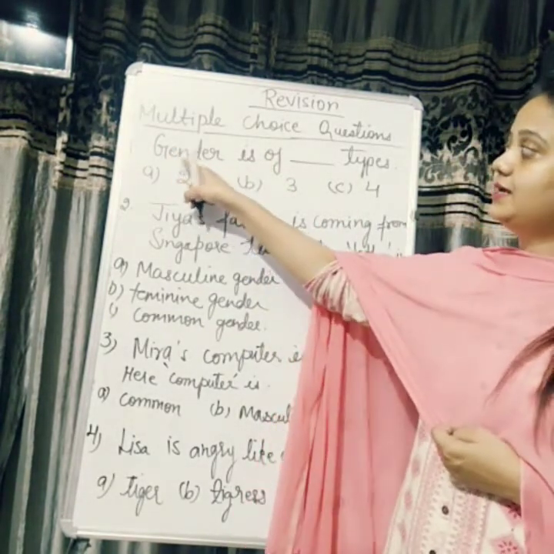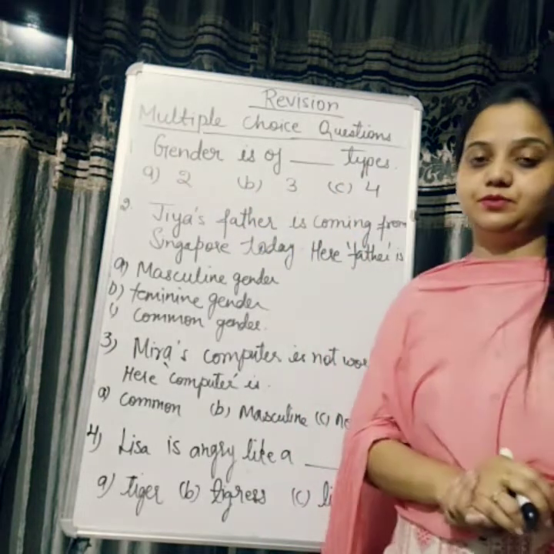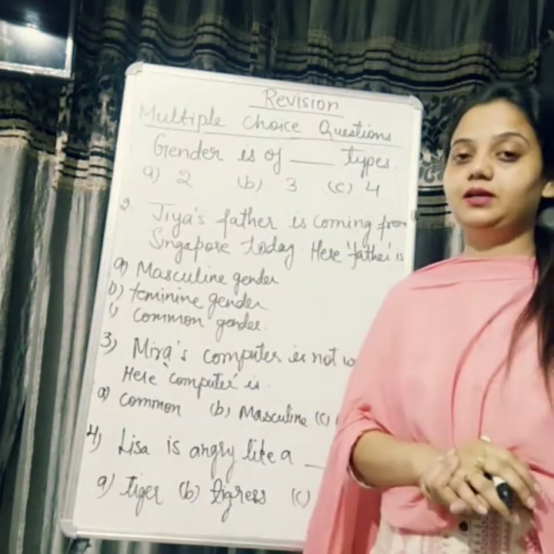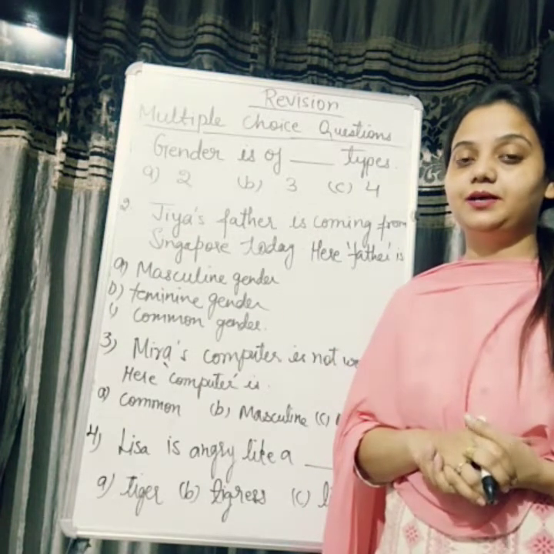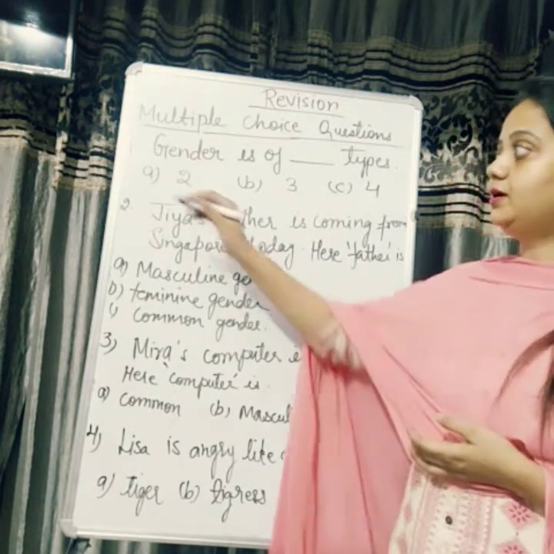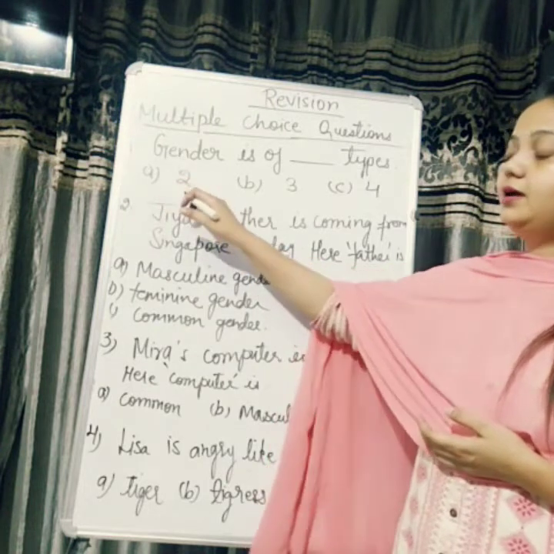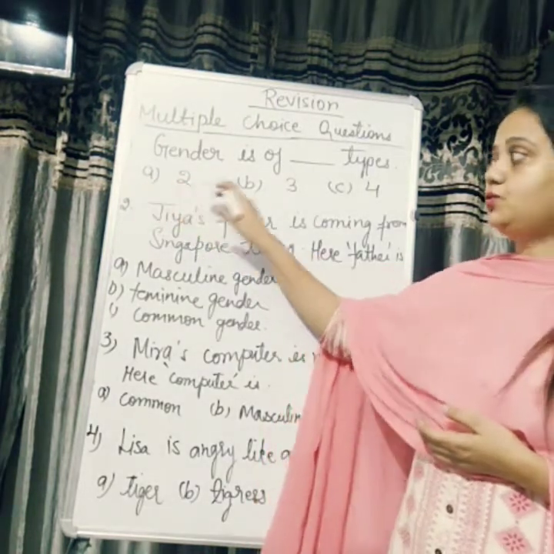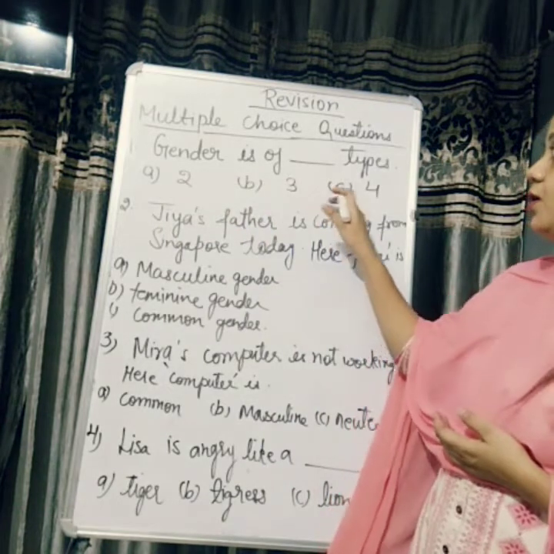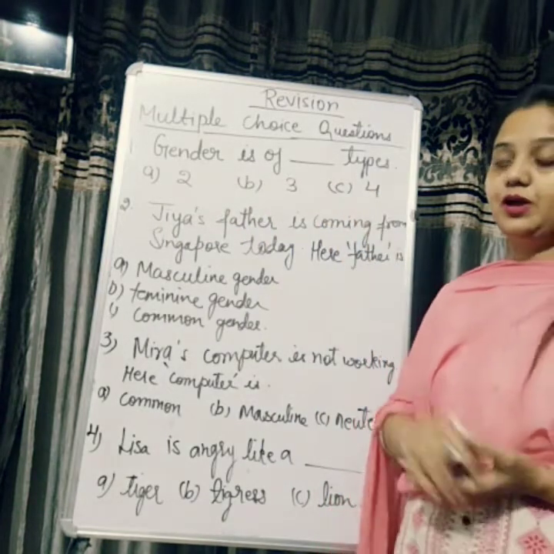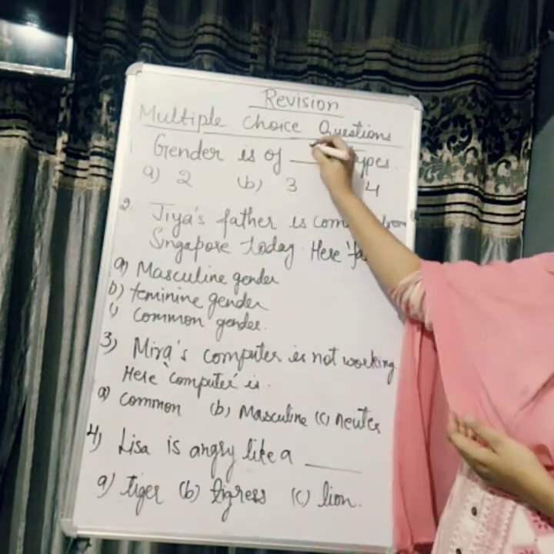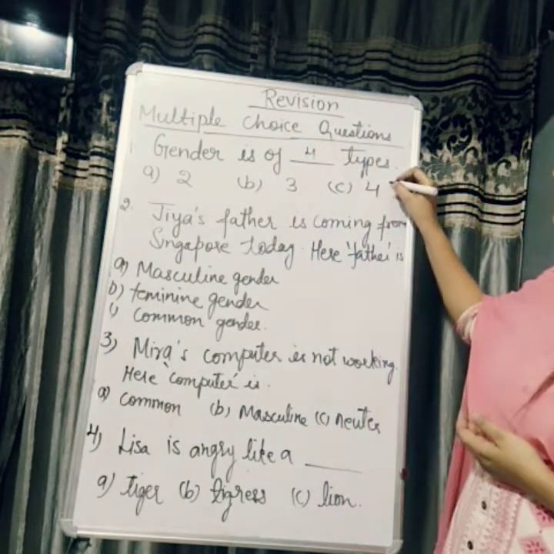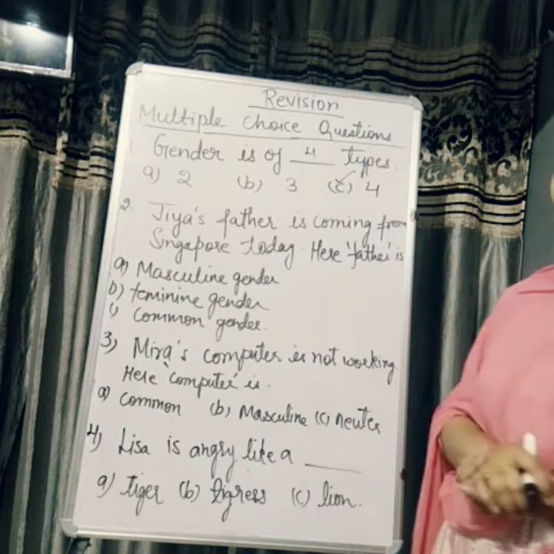The first one is: gender is of dash types. I've told you in the beginning how many kinds or types of genders there are. Option A is 2, option B is 3, option C is 4. You have to take the correct option. So gender is of 4 kinds, right? So you will take option number C.